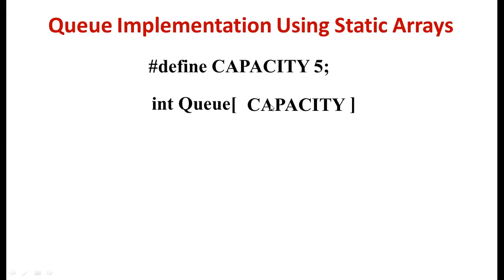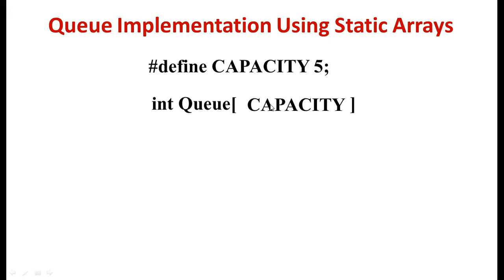So globally, we declare the variable with the name q, so that it will get memory allocation with size 5 in this case, so that a maximum of 5 elements we can insert into the queue data structure. And next we have to declare two more variables. Variable rear for insertion and variable front for deletion.